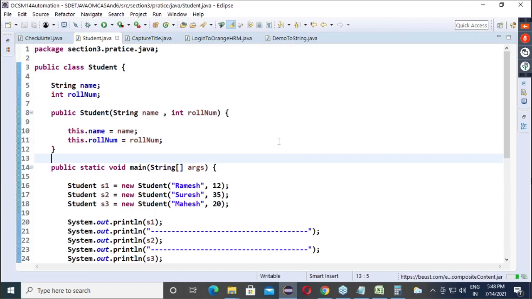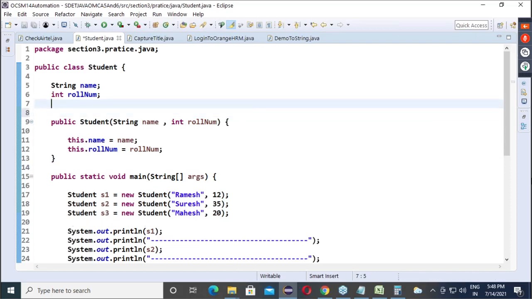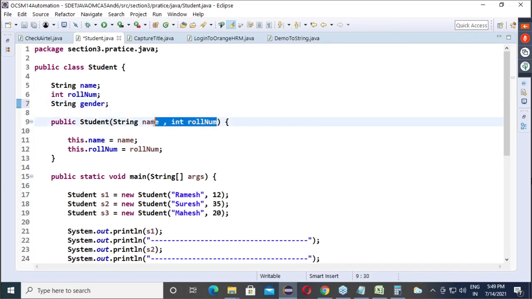Basically, as I told you, let me make some changes. Every student will have name, roll number, gender. So let's say I will add String gender. Guys, everyone, pay attention on screen. If you know yesterday's example, I am carry forwarding that only. Now, roll number, as I told you, will the user provide it or will it be auto generated?